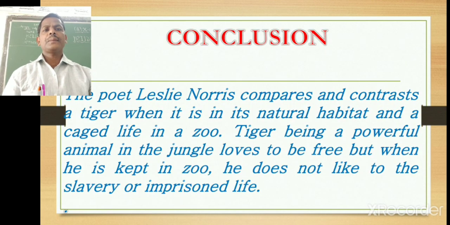So here I happen to conclude the poem as the poet Leslie Norris compares and contrasts a tiger in its natural habitat and home, with a cage life in the zoo. The tiger, being a powerful animal in the jungle, loves to be free. But when he is kept in the zoo, he does not like the slavery or dependence or imprisoned life.